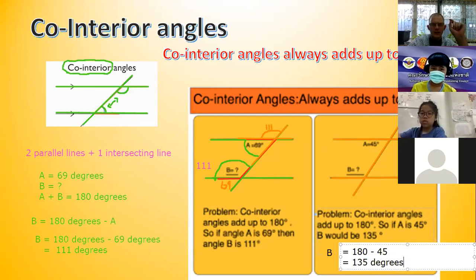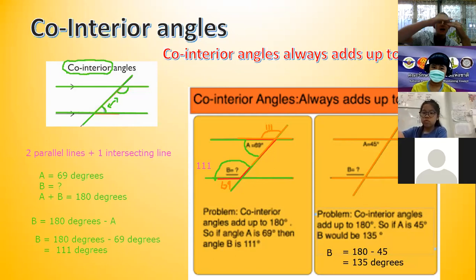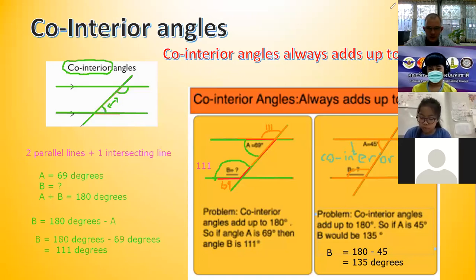The two co-interior angles opposite each other add up to 180. So it means the whole angle here, from this angle and this angle, will be 180. Very important, because they are co-interior. Remember that, because they are co-interior, they add up to 180.